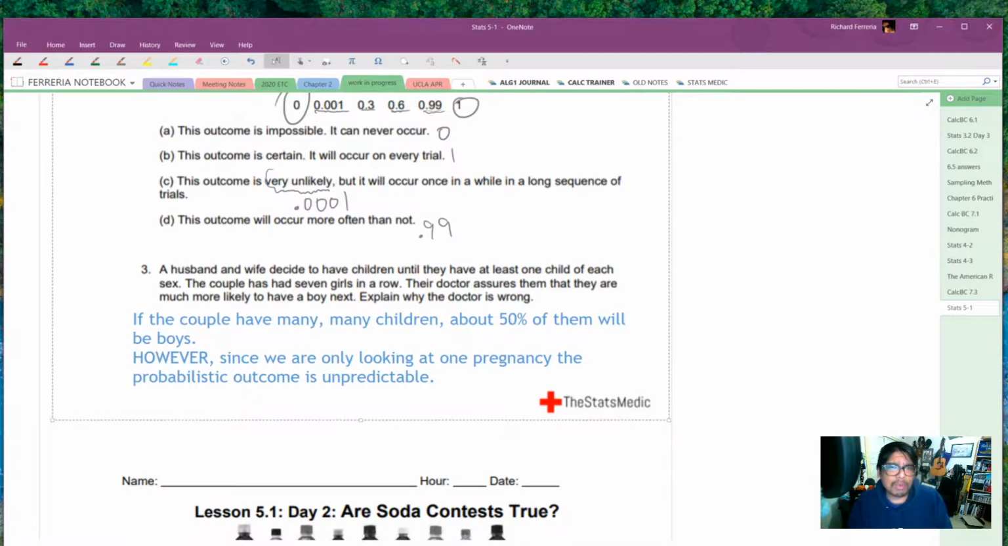So it's kind of like the universe doesn't owe you a boy just because you've had 7 girls in a row. Probability doesn't remember the last thing that happened. Just because the last pregnancy ended up with a girl doesn't mean that the next one is going to end up with a boy. The universe doesn't owe you a thing. Okay, it's unpredictable in the short run. And the only time you see that 50% probability is if you have many, many outcomes.